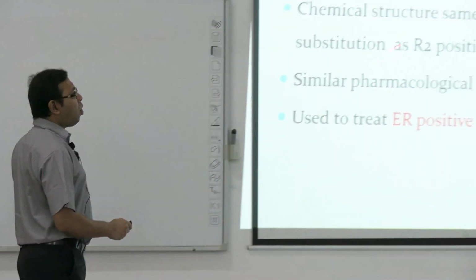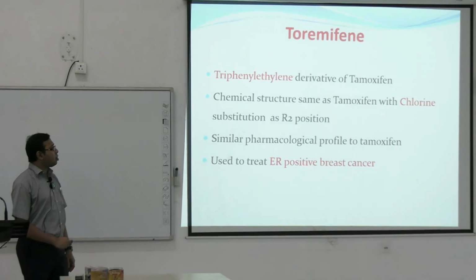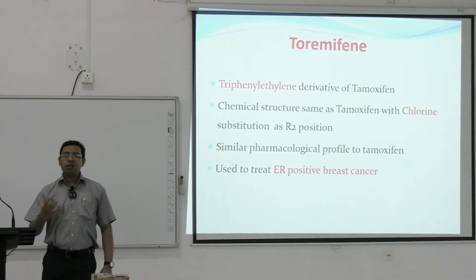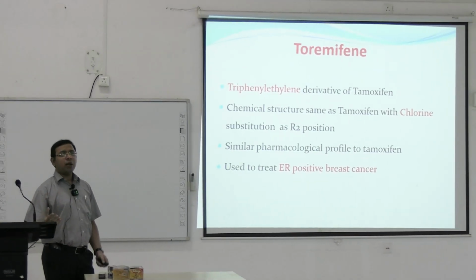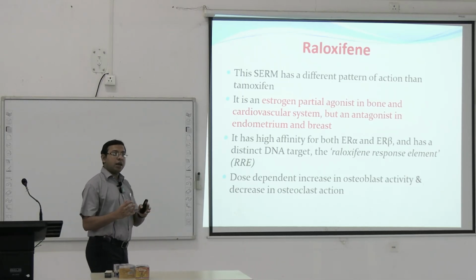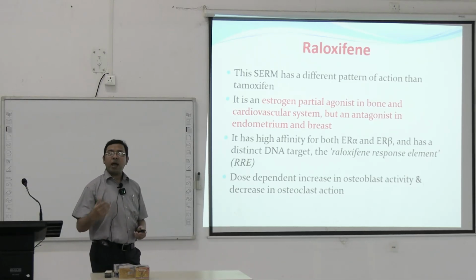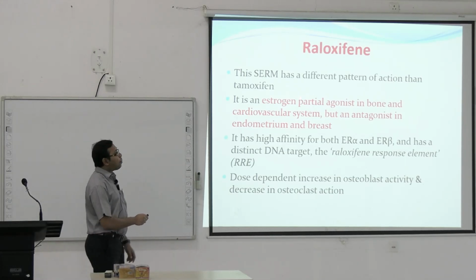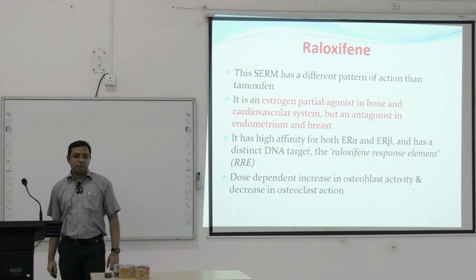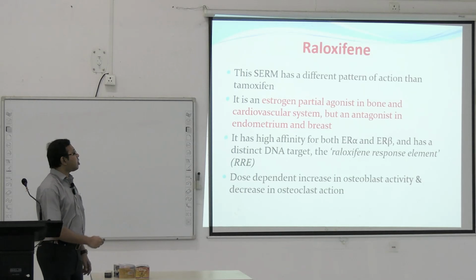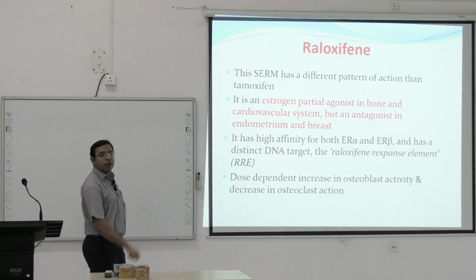Clomiphene is basically a derivative of tamoxifen. Chemical structure and pharmacological actions are similar, and it is used to treat estrogen receptor positive breast cancer. Basically, the adverse effects of clomiphene are somewhat lesser than those of tamoxifen, but more or less these two are similar. Raloxifene's action is somewhat different from that of tamoxifen. This is also a selective estrogen receptor modulator with a different pattern of action. It is an estrogen partial agonist in bone and the cardiovascular system, hearts and blood vessels, and an antagonist in both the endometrium and breast.